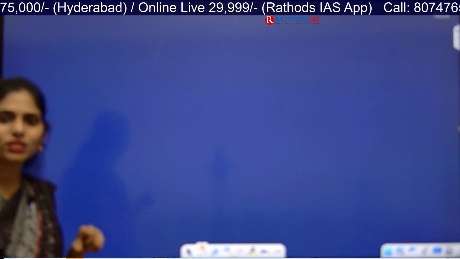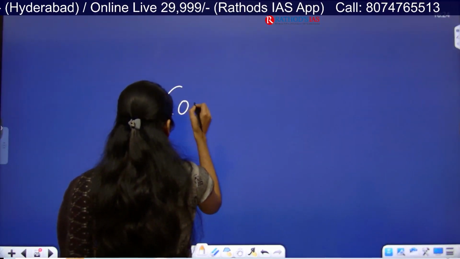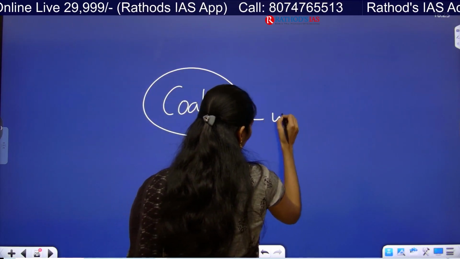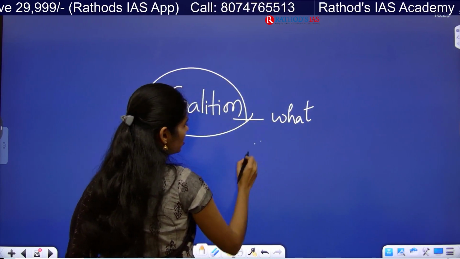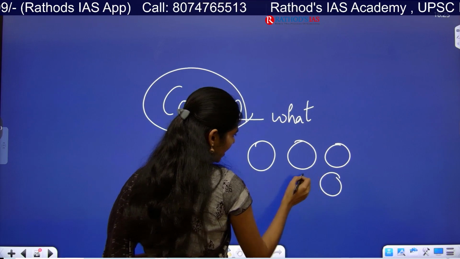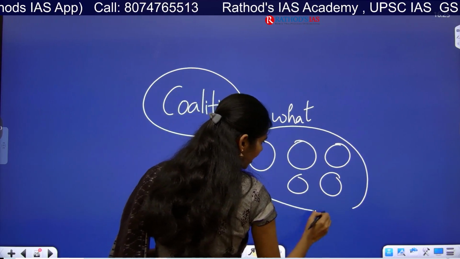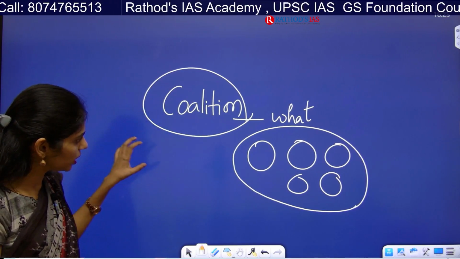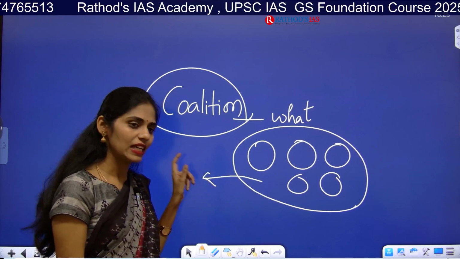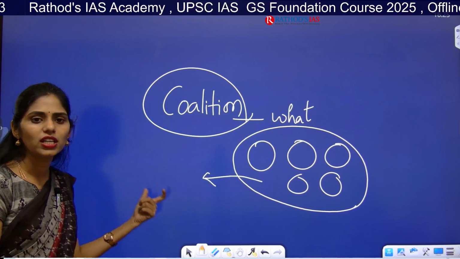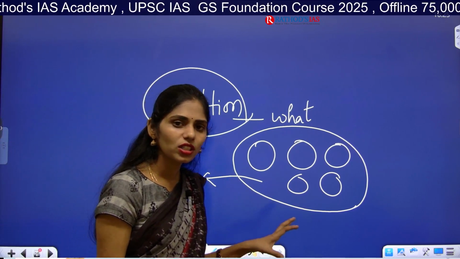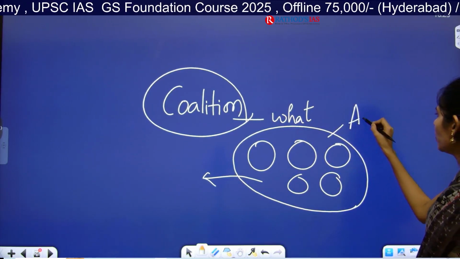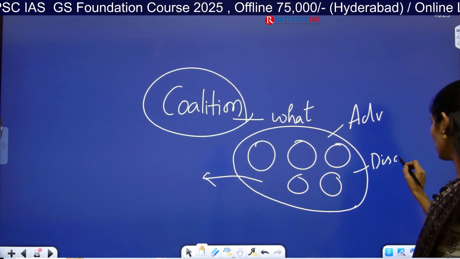So here you have to know some dimensions. First it is talking about coalition, so first of all you have to know what this coalition is. There are some regional parties or a group of national parties, and they come together and form a bloc. This is called a coalition government. If this coalition is winning the majority of seats and forming the government, it is called a coalition government. This coalition government has its own advantages and disadvantages.